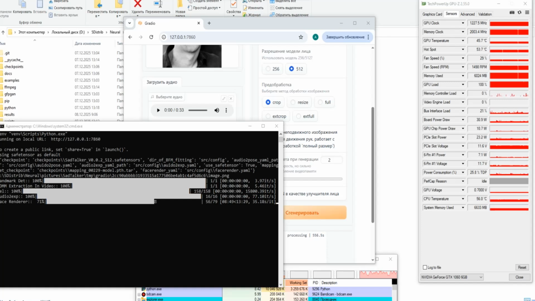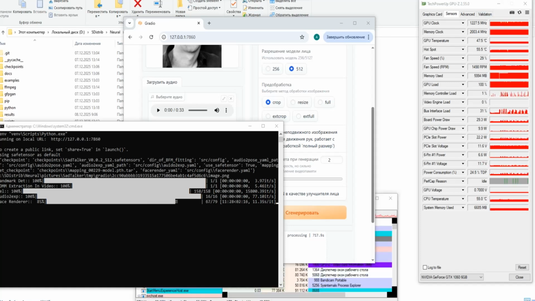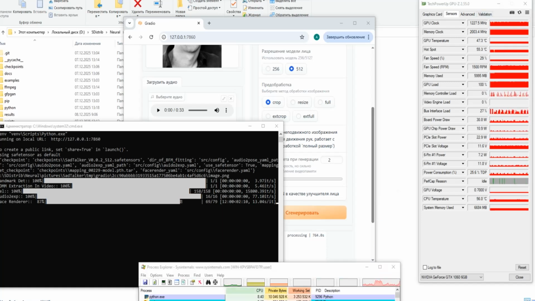The 55 iterations slow it down, 35 seconds per iteration. The data transfer bus between the RAM and the video memory is loaded, that is, apparently there is a strong lack of video memory. By the way, it makes me happy that WebUI automatically uses the RAM instead of video memory in this situation, instead of silently crashing. RAM occupied by 10 GB and 3 GB. The last iteration of the face render is executing.